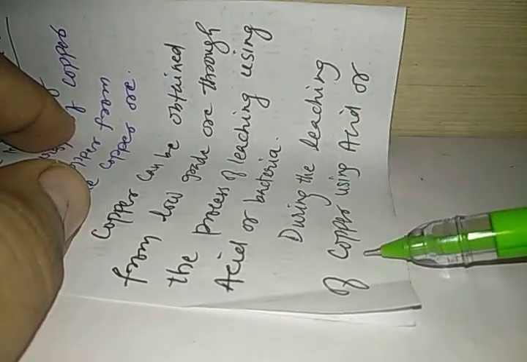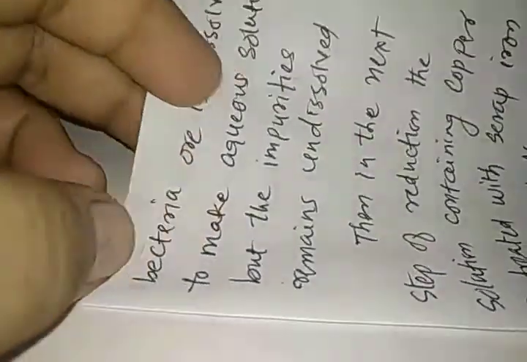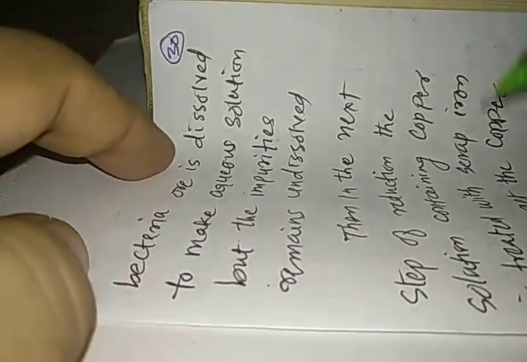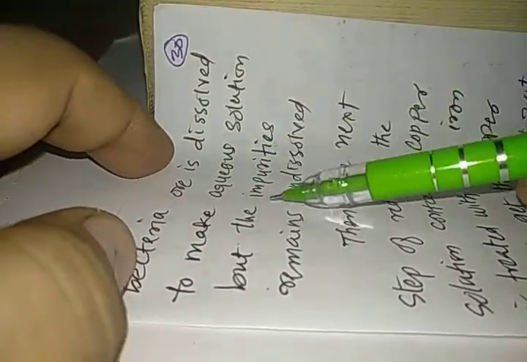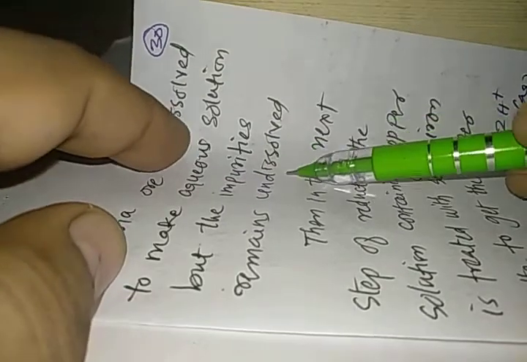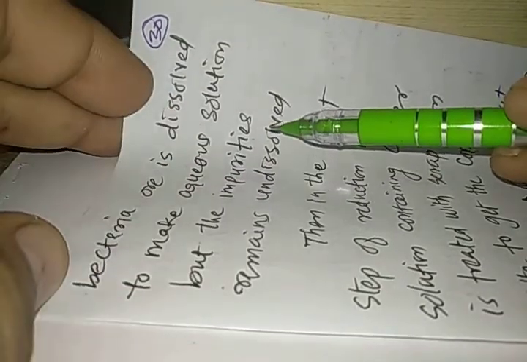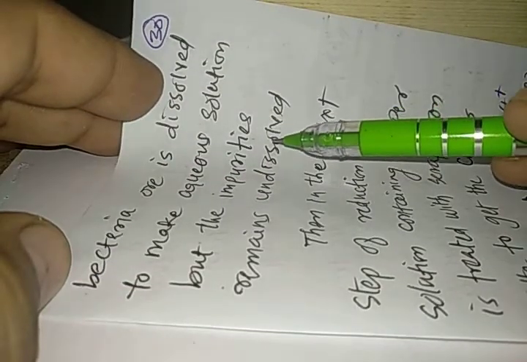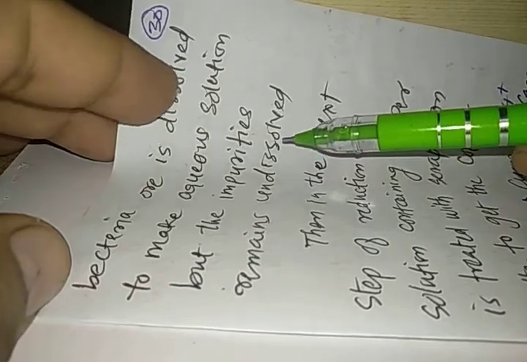Let us see what happens during the leaching. During the leaching of copper using acid or bacteria, the ore is dissolved to make an aqueous solution, but the impurities remain undissolved. So only the ore dissolves and makes an aqueous solution. Impurities do not dissolve and they can be separated from the ore.